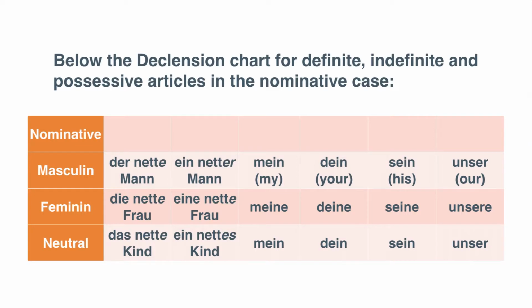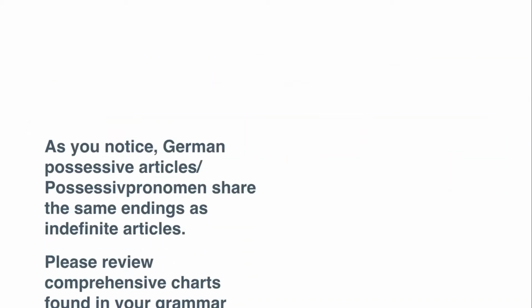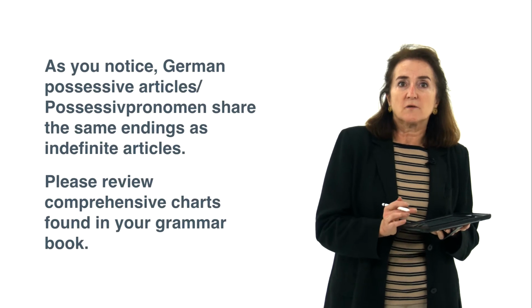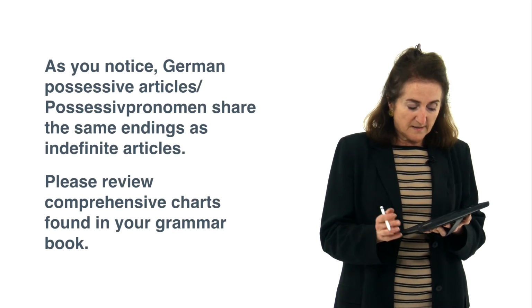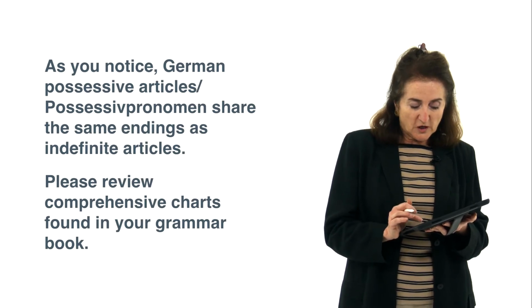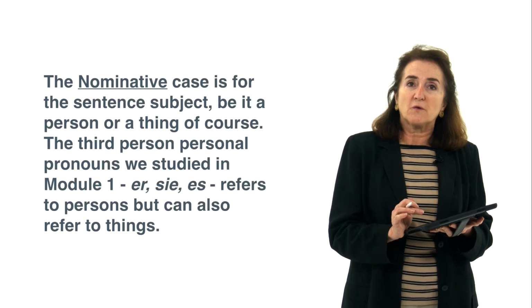So here we have the declension chart for definite, indefinite, and possessive articles for you to study, and don't forget also to do your reading and to review. As you notice, German possessive articles, or possessive pronouns, have the same endings as indefinite articles, and as I just said, review your charts in your grammar books.